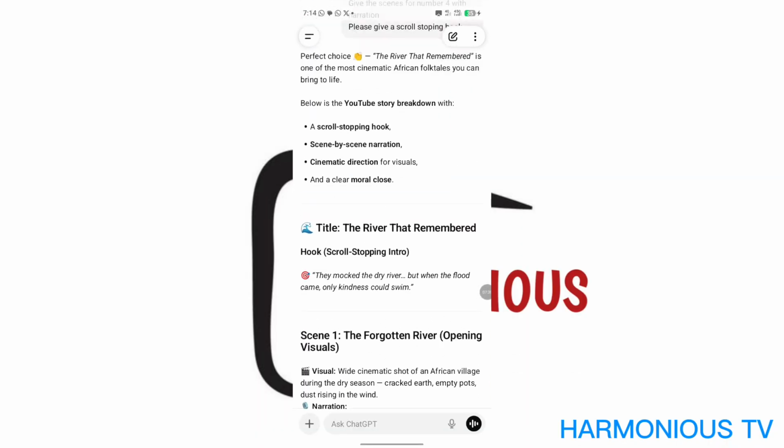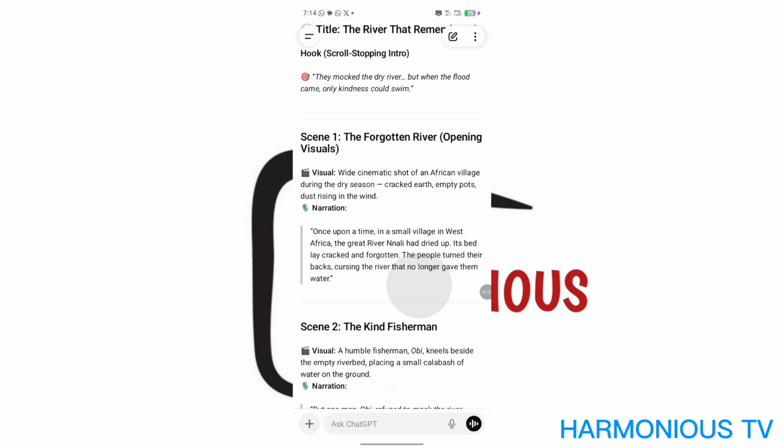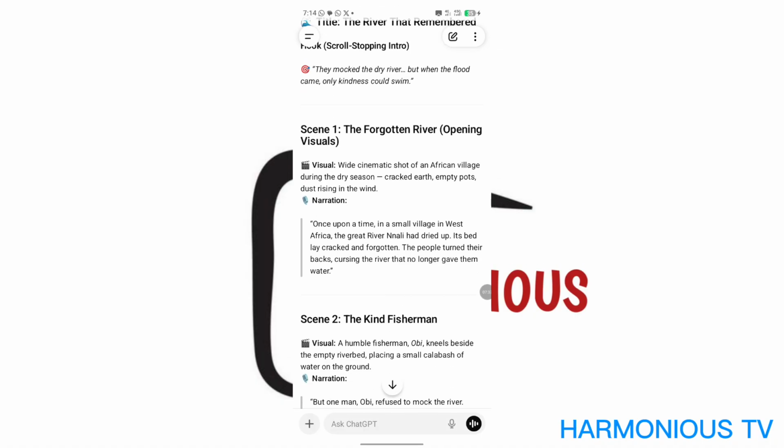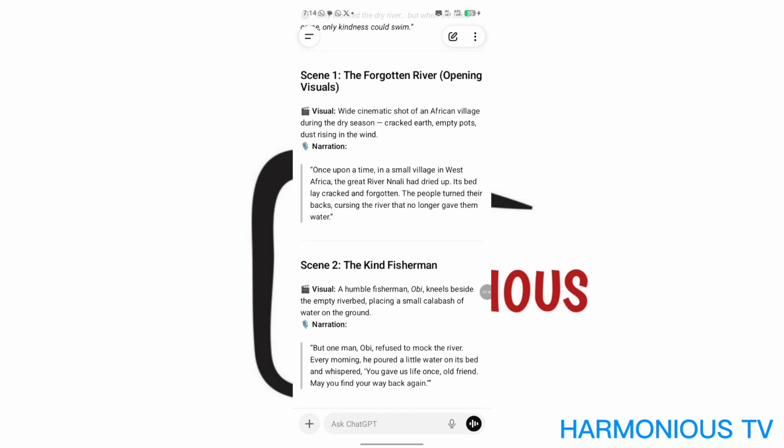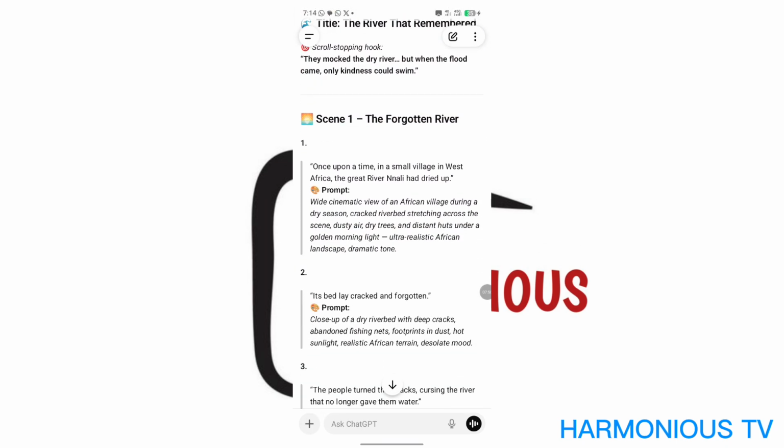What you do is start copying the prompts and start generating the images. Now for the first one, the prompt says: wide cinematic shot of an African village during the dry season, cracked earth, empty pot, dust rising in the air. Now this is the narration. Okay, this one is for the narration. Good. Okay, the prompt: Once upon a time.